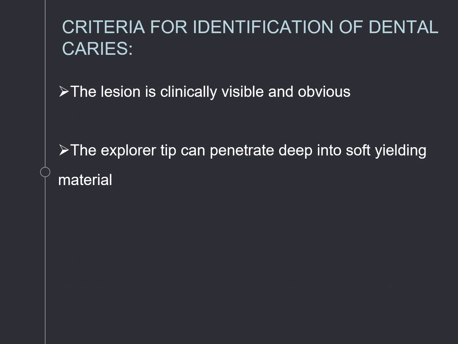Criteria for identification of dental caries. The lesion should be clinically visible and obvious. This is the first feature of identifying dental caries. The explorer tip can penetrate deep into soft yielding material, so that it resists. Definitely, if the explorer tip can penetrate deep into soft yielding material, you should feel that with the explorer. It is the identification feature of dental caries.